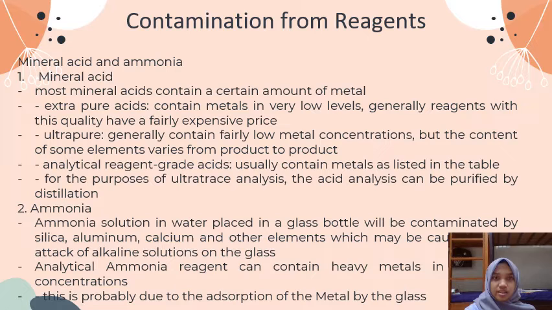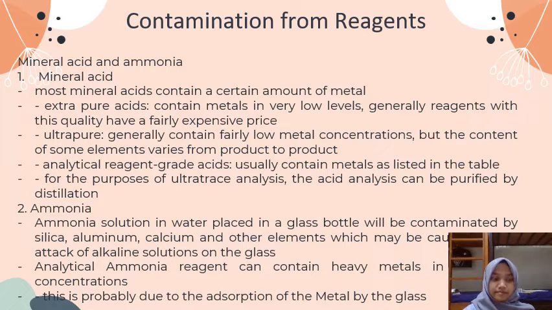Generally, reagents of this quality are fairly expensive. Ultra pure acid generally contains fairly low metal concentration, but the content of some elements varies from product to product. Analytical reagent grade acids usually contain metal as listed in the table. For the purpose of ultra-trace analysis, the acid can be purified by distillation.